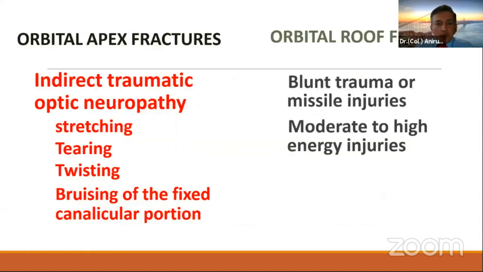Any fracture near the orbital apex can injure the optic nerve with stretching, tearing, twisting, or bruising of the fixed canalicular portion. Whereas orbital roof fractures are generally seen with blunt trauma or missile injuries, which may be peculiar to any armed forces scenario.